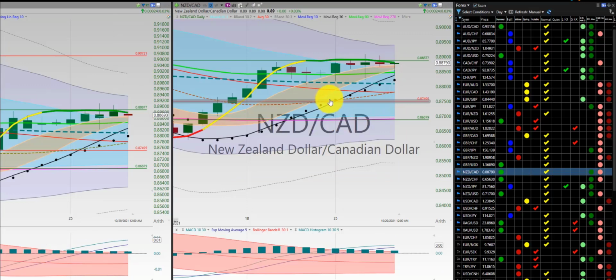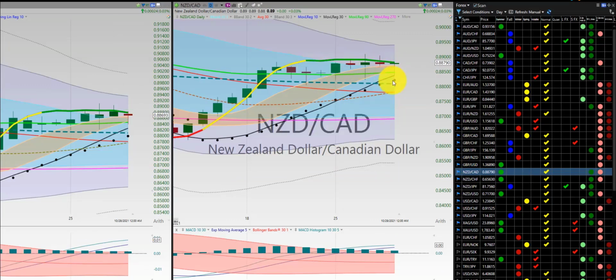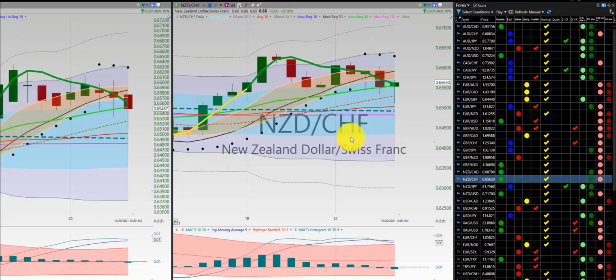New Zealand Canadian dollar, also consolidating. All the currencies were consolidating this week. So the majority of them, there were very few that were in movement, in momentum. So all of this is a week long, no trade. New Zealand Swiss franc, also consolidating. No trade here, initial trade here, out for a loss here.